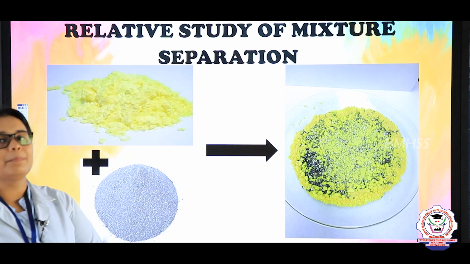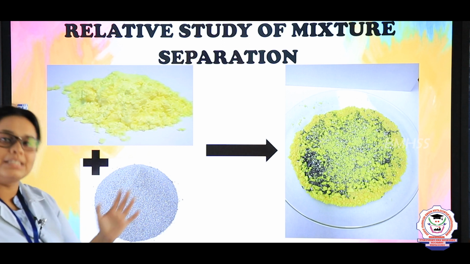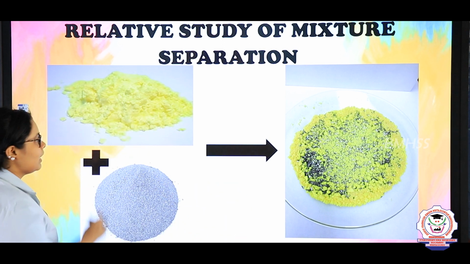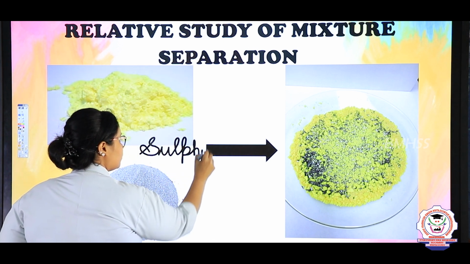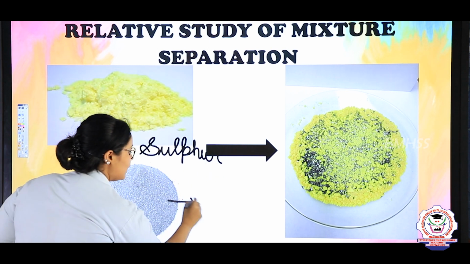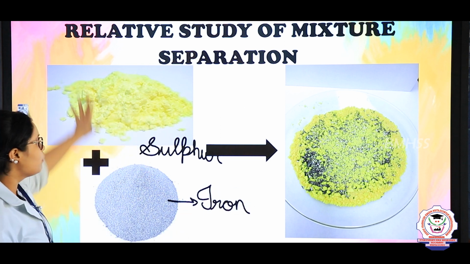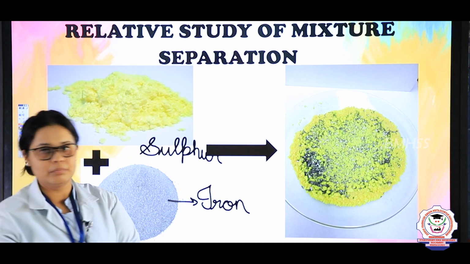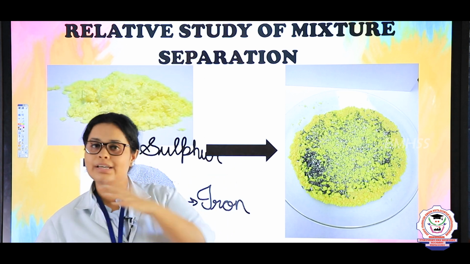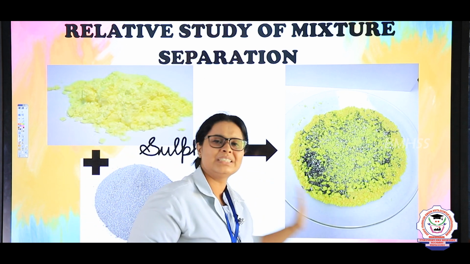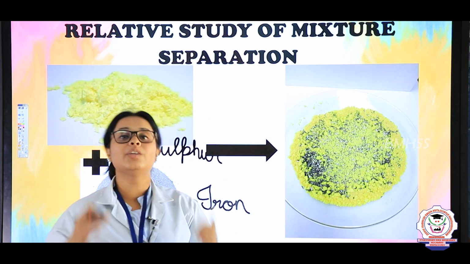Now let's see how to do the separation of some substances. Here the separation we are doing is for sulfur and iron. Here this yellow substance is known as sulfur, and this one is known as iron. We are going to take both of these and add them together. Now we got a mixture. In this mixture, sulfur and iron are present. Now tell me, can you mix it well together? No, right? That means this is an example of a heterogeneous mixture.